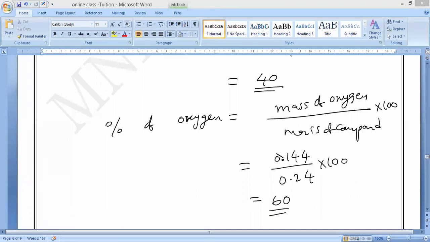So this scientist came forward to give the atomic theory of matter, called John Dalton's atomic theory. The atomic theory and the explanation of the law of conservation of mass, we will study in the next class. We will finish within this month, no problem, because we are going very nicely.